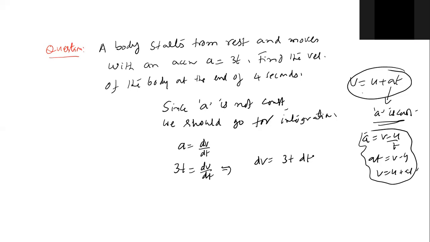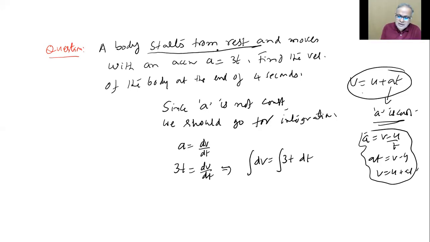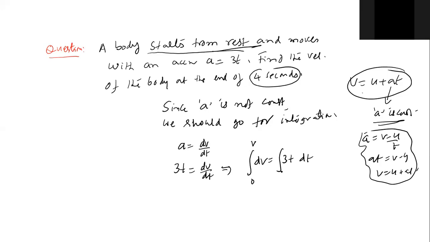Every time a function of x with dx, like it should be. Integral sign shall I put immediately? Yes, sir. And what are the limits? Initial velocity is 0, so 0 to velocity v at the end of 4 seconds. This is 0, this is 0, this is 4.